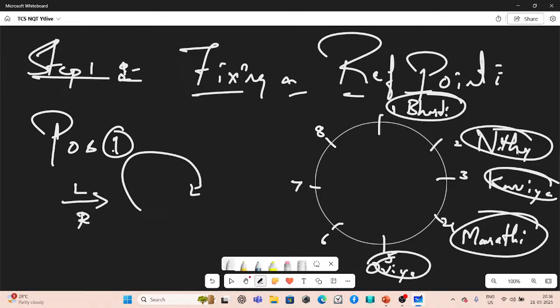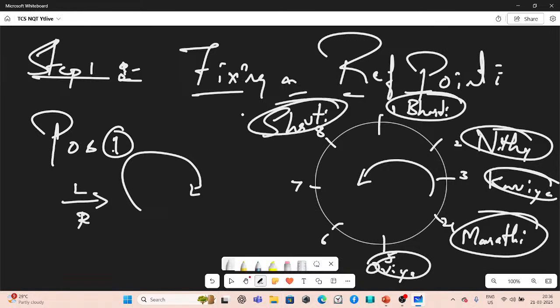So it can be satisfied if we count anti-clockwise from position 3. Anti-clockwise from position 3, Nitya is first. That means in position 1, Bharti is second. And then position 8 becomes the third seat. So in this ordering, there are exactly two persons between position 3 and position 8. To set Shruti at position 8, we have to put Shruti here. Alright.